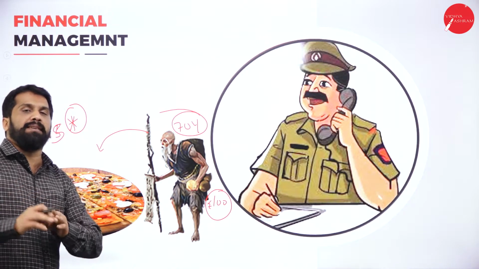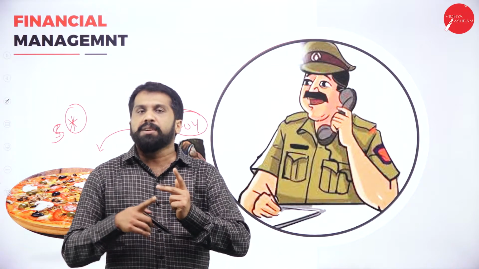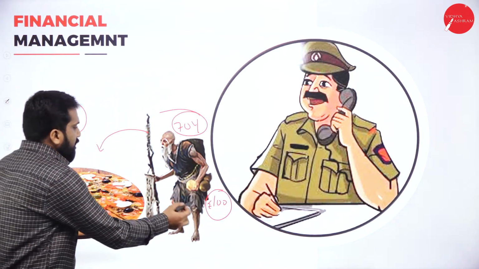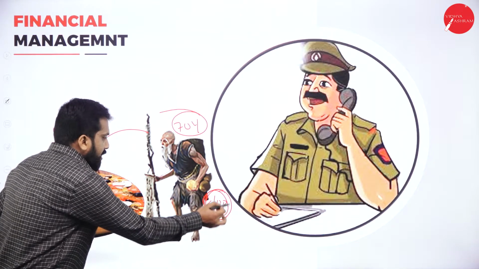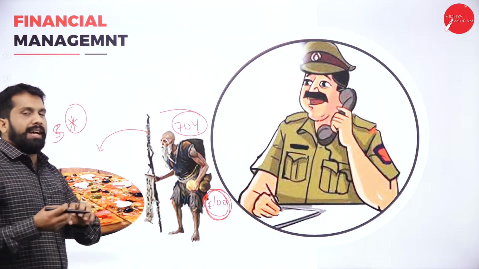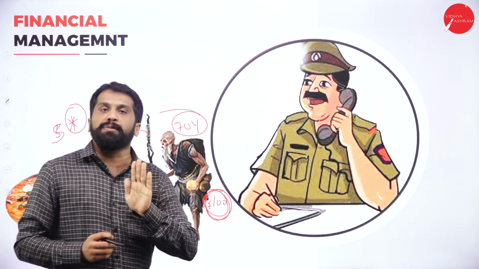He ordered everything, a complete meal with dessert, with juice, everything he ordered. How much is he having? Only 100. After ordering and having everything, finally what will happen? The bill will come.